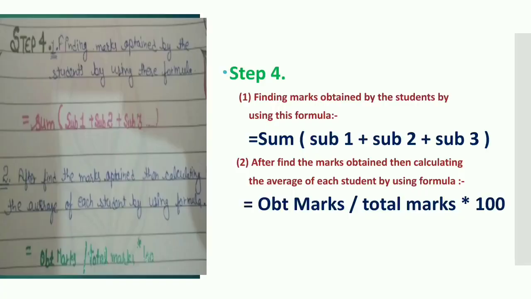Step 4. Finding the marks obtained by the student by using the formula: equals SUM, open bracket, subject 1 plus subject 2 plus subject 3, close bracket. Second, after finding the marks obtained, calculate the average of each student by using the formula: equals obtained marks divided by total marks multiplied by 100.